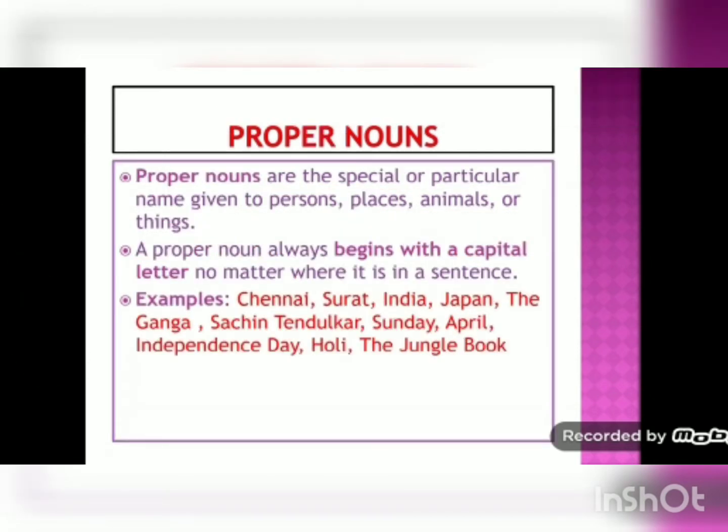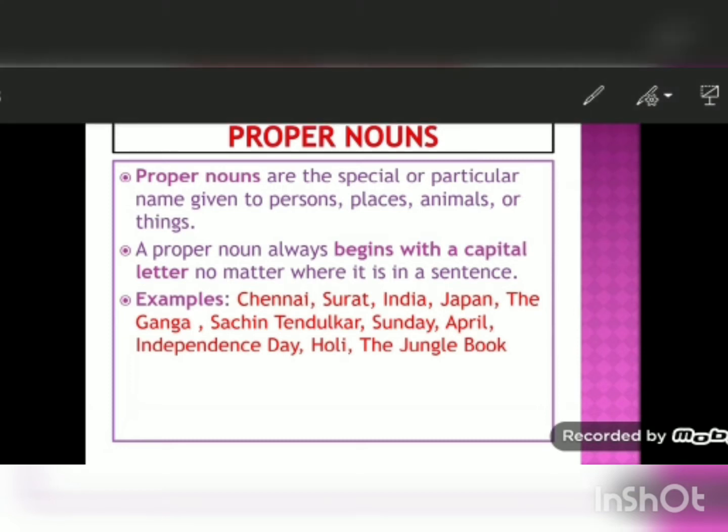Now let's see what are proper nouns. Proper nouns are the special or particular name given to persons, places, animals or things. Suppose we give a name to a person like Ravi, Sita, Geeta.